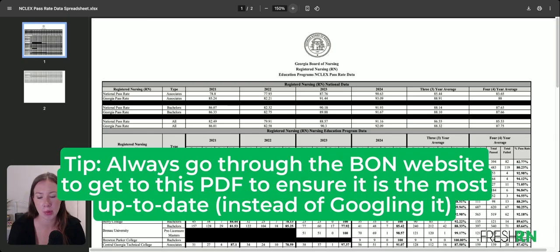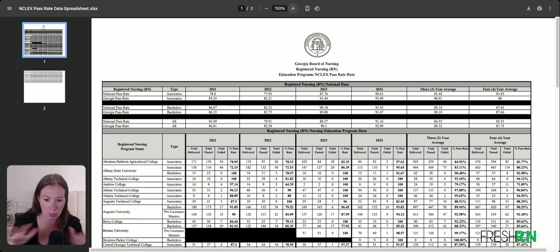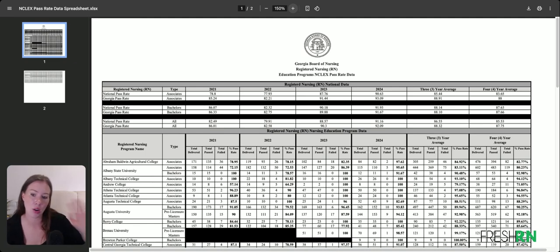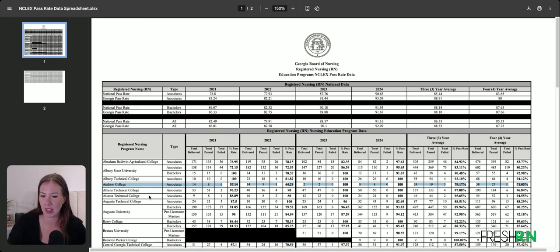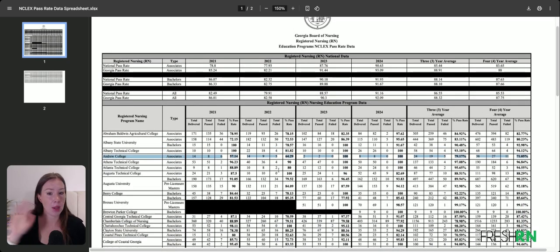Okay, this is publicly reported information. It's really important that you know this. So if you say, hey, I know I want to go to Andrew College and get an associate's in nursing in Georgia, I want you to look up their NCLEX pass rates. It might be on their website. It might not. So let's make sense of this.